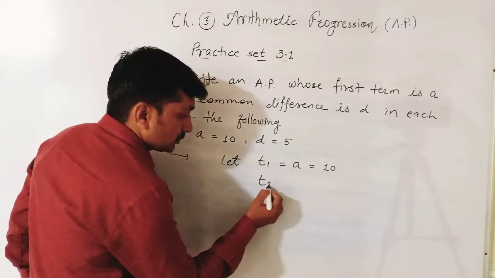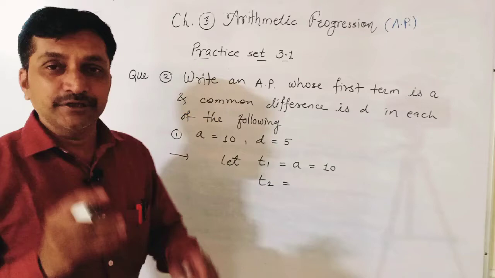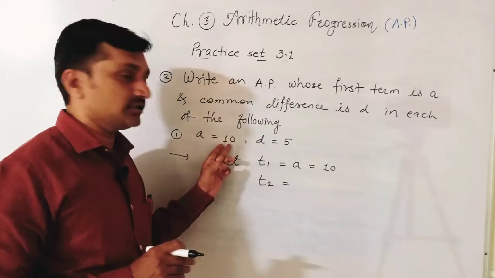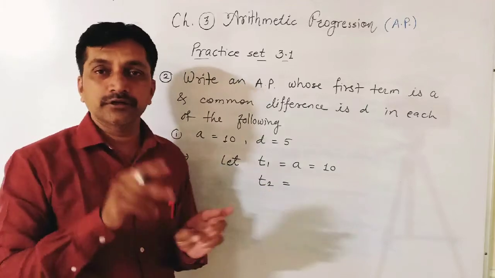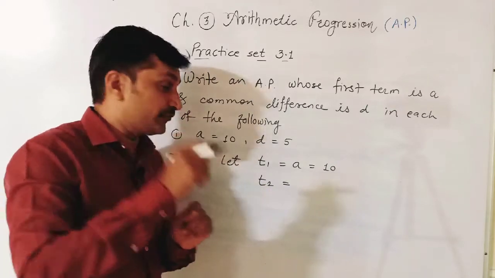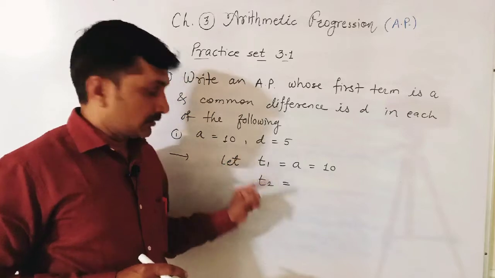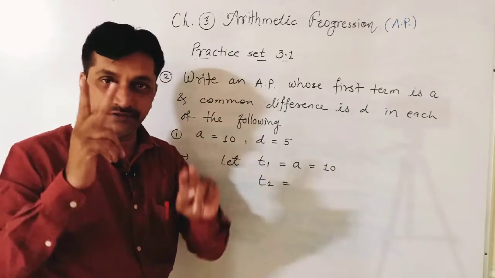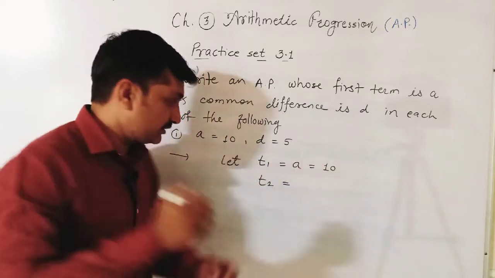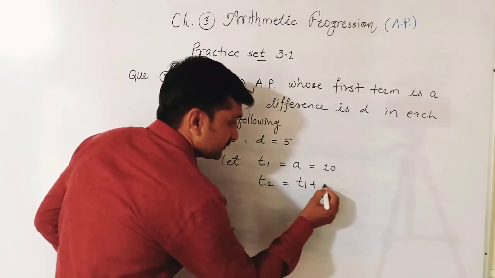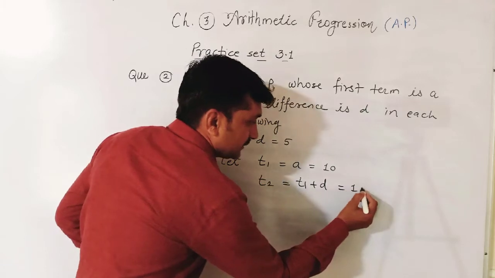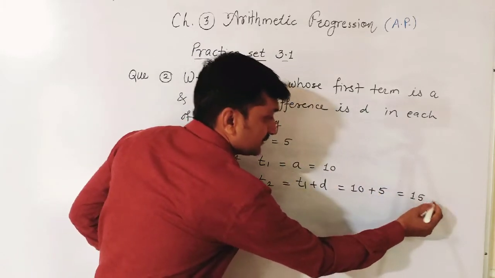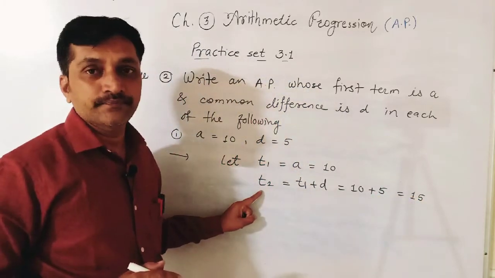Now T2, how do we get T2? T2 means the second term. T1, the first term, is already given as 10. The second term T2 we get by adding the difference to the first term. Means if you want T2, T1 plus D. T1 is 10 plus difference is 5, addition is 15, and this is the second term.